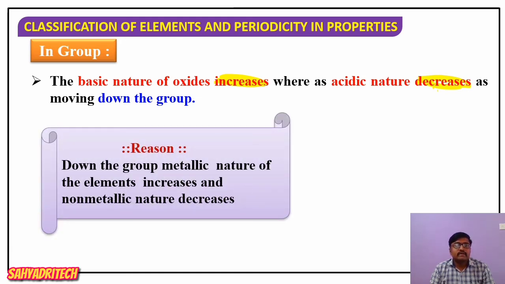Down the group, the metallic nature of the element increases while non-metallic nature decreases. Therefore, basic nature of oxide increases down the group while acidic nature decreases.